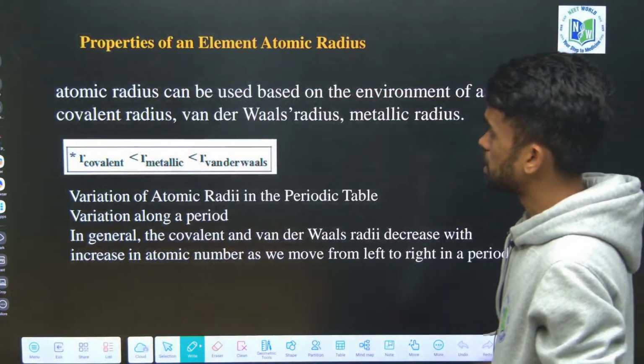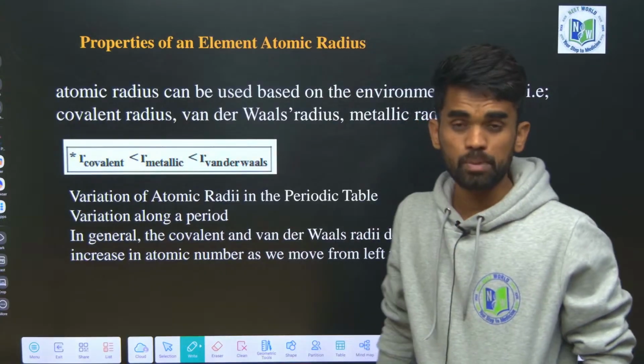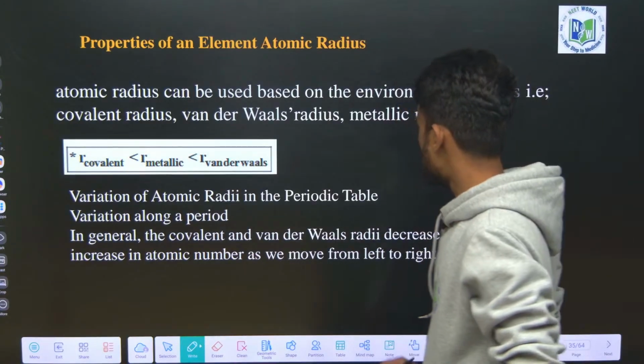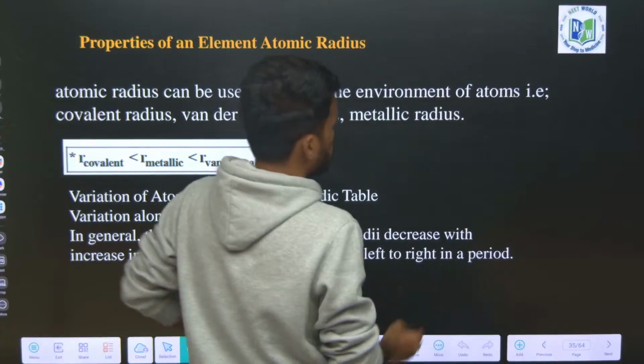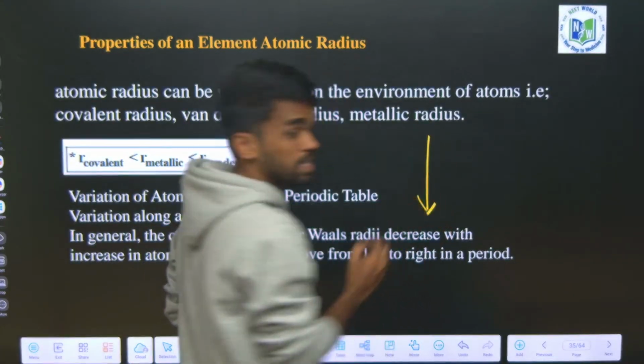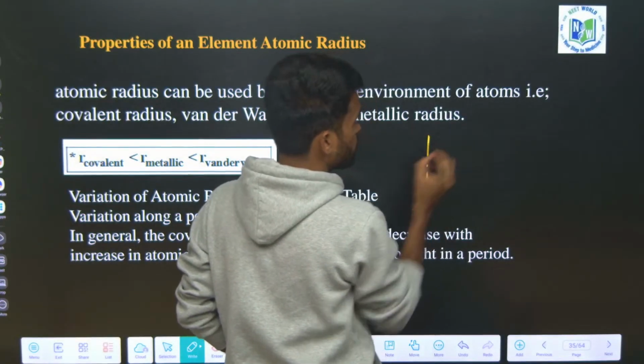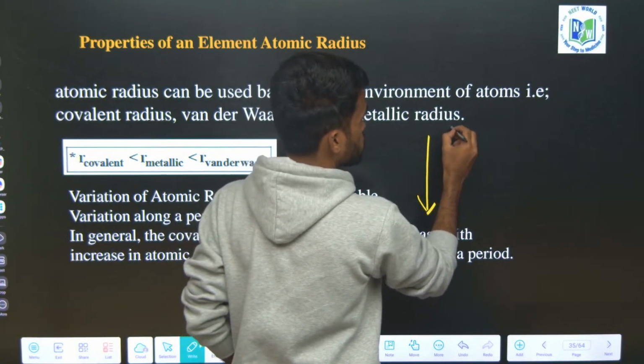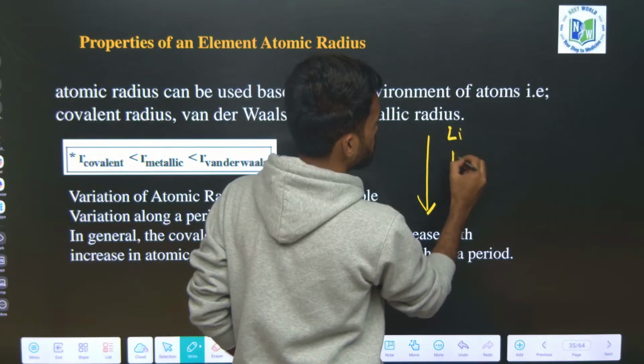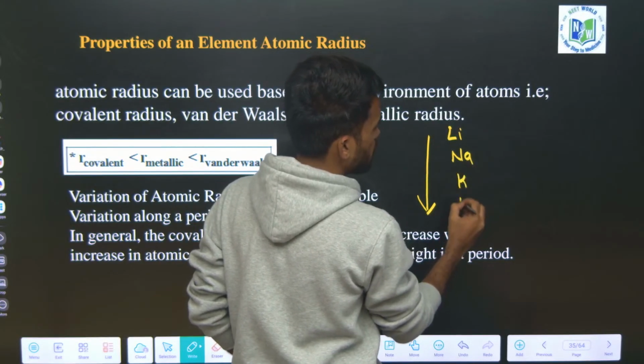Next, properties. The first property is atomic radius. So what happens to atomic radius down the group? Atomic radius down the group increases. Why does it increase? Let us take first group elements: lithium, sodium, potassium, rubidium, cesium.